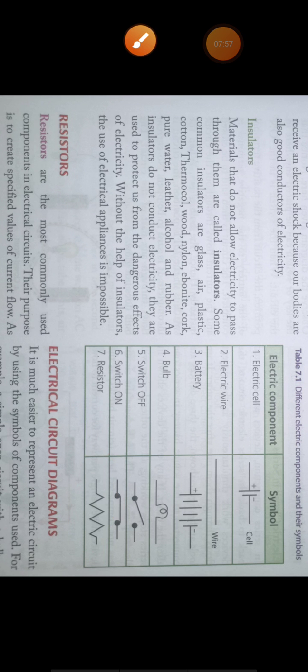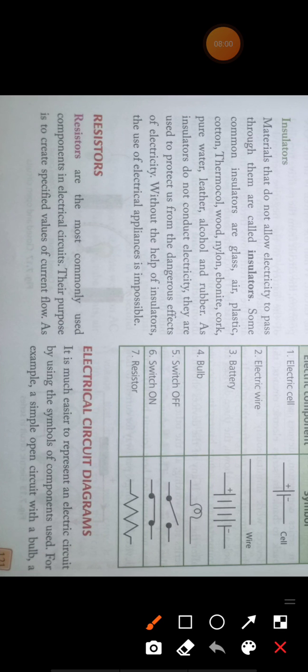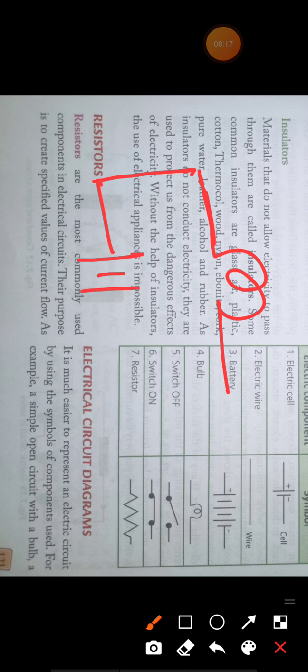The electrical circuit diagram, so let's draw a circuit diagram. Suppose you have a bulb and you want to glow the bulb. What you need is a source of supply, that means a battery or cell. If you connect a battery with this bulb, then this bulb will glow. So let's connect a battery. This is the symbol of a battery. What else do we need? We need a switch also. This is the symbol of a switch, and the switch is in off condition.